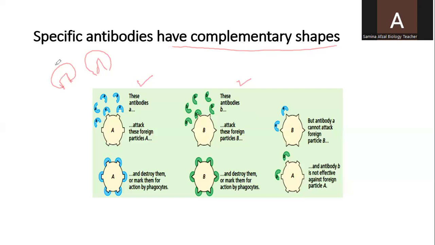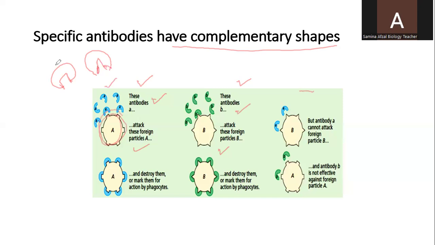These are the foreign particles, so these antibodies will attack them and attach to their surface. And these antibodies are different in shape, but they will also be able to attach because they have a complementary shape.